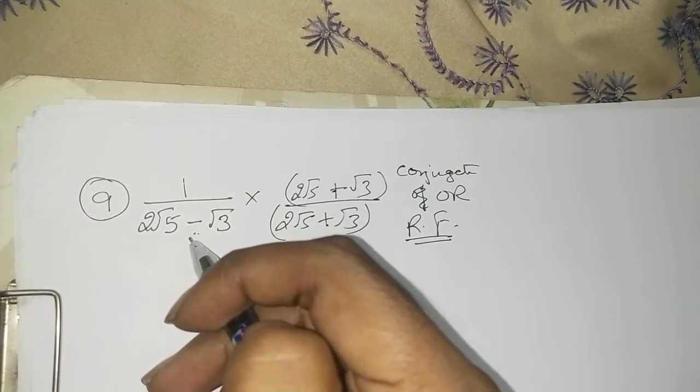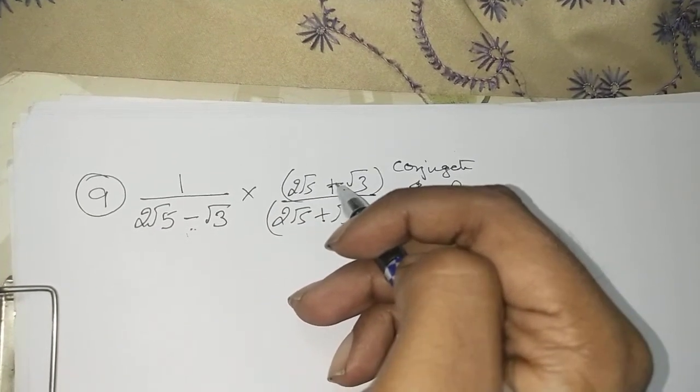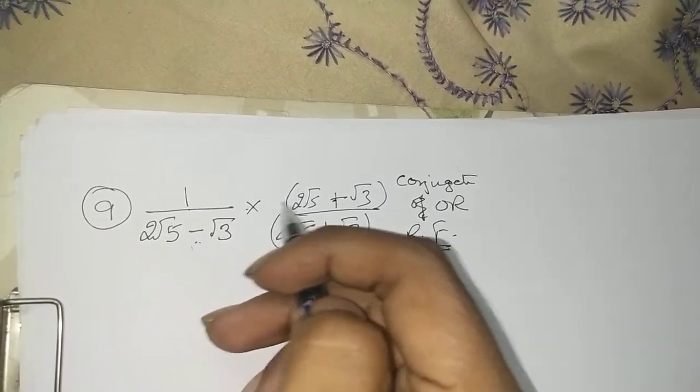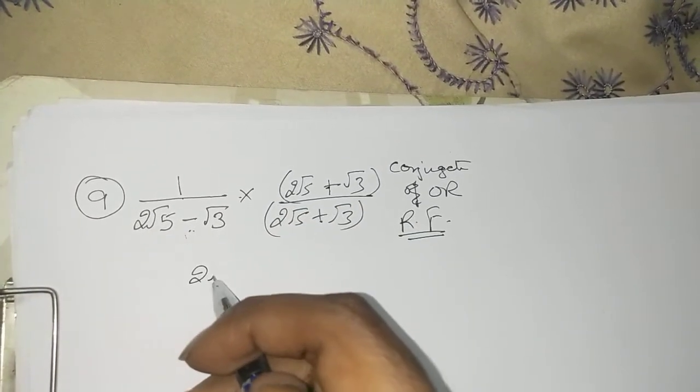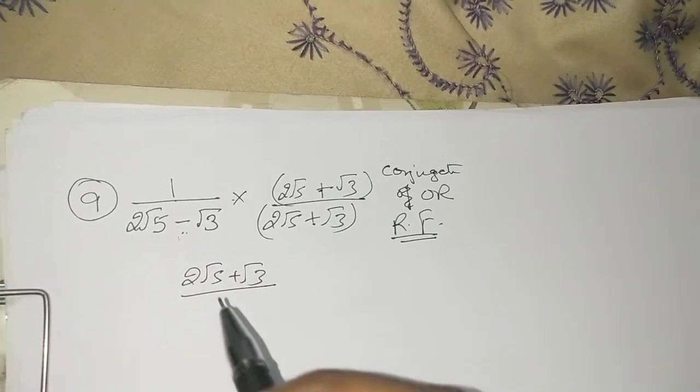Suppose here is a plus, so minus will be the conjugate, and then we'll multiply that in the numerator part and in the denominator part. Alright, 1 multiplied by any number, any bracket, will be the number itself or the bracket itself, so we'll be left with this very thing coming up in the numerator.